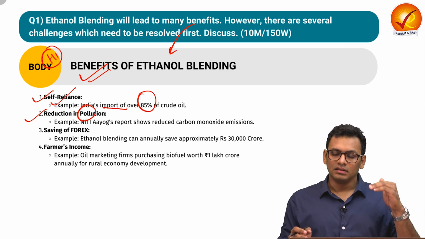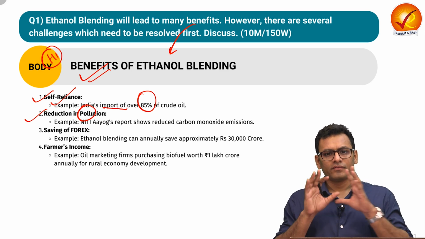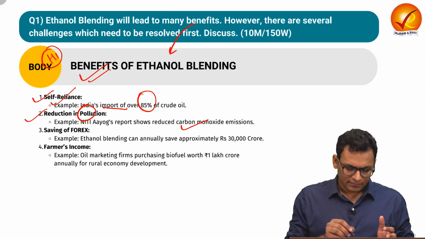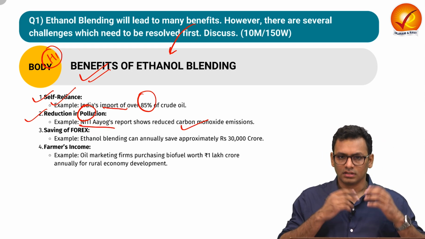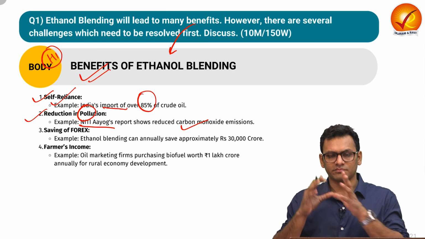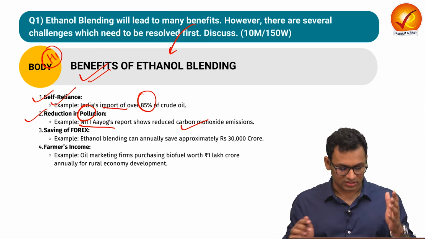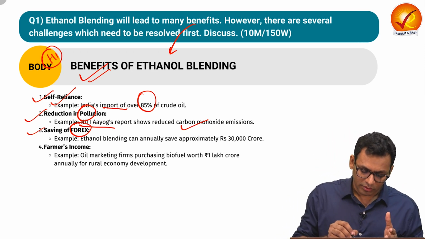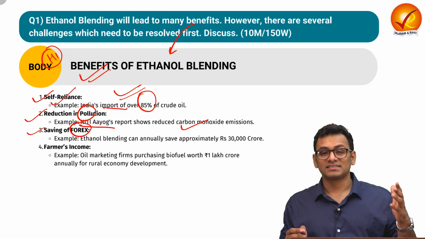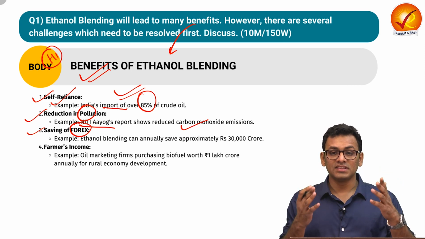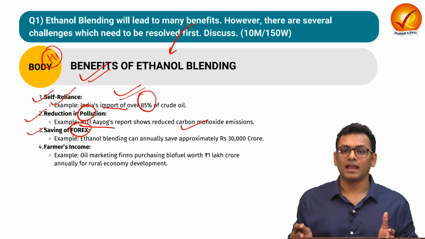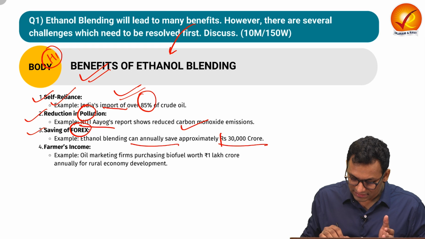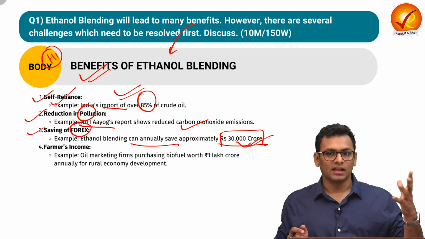The next is reduction in pollution. As ethanol has a minimal amount of issues with respect to carbon monoxide emission, even Niti Aayog's report has represented how ethanol blending helps with respect to reduction in such kind of emissions. Next is saving of forex. Over here, as we already talked about how we are import dependent, and for the same India has to exchange the forex to ensure energy security. India can annually save almost 30,000 crore through this kind of initiative.